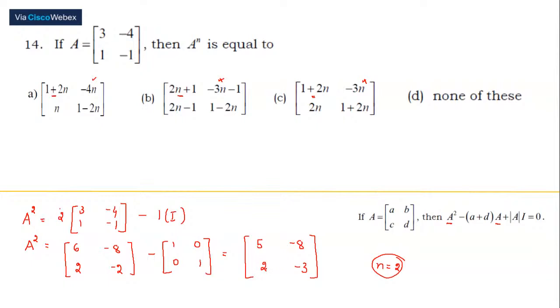Now the next one is 2. n is 2, so the third element is right. The fourth element is 1 minus 4, that is equal to 3. Very good. Kishore, Rachna, many of you gave the answer.